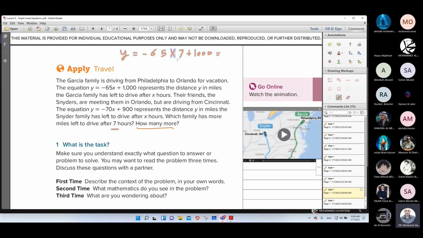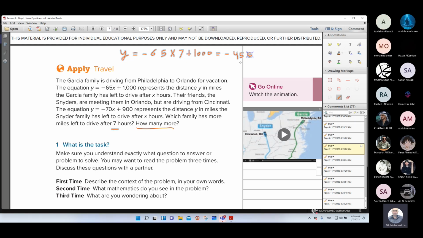So now we want to multiply 7 times negative 65, which will be negative 455, plus 1000. So the answer will be 545 miles. This is for the first family.